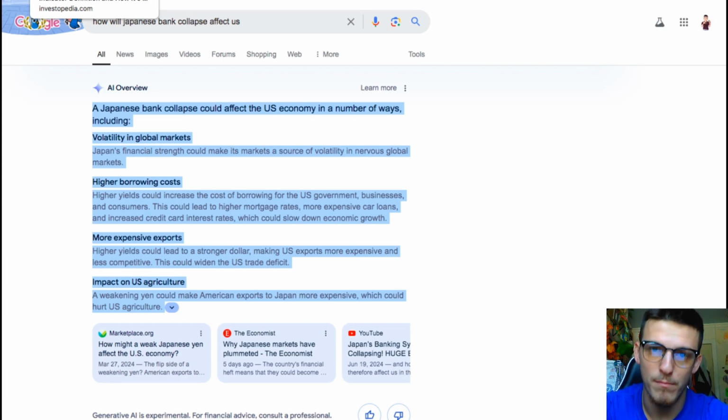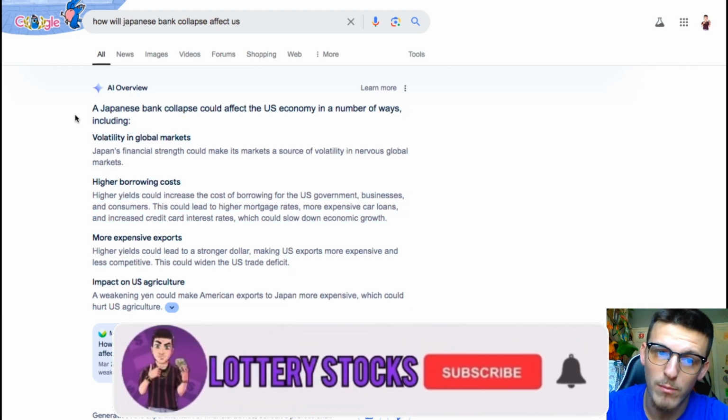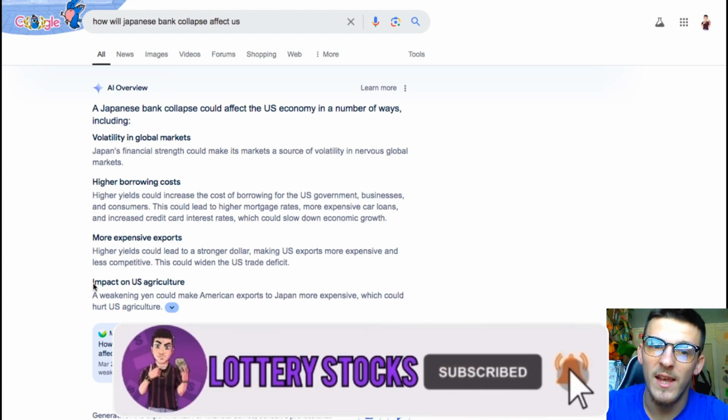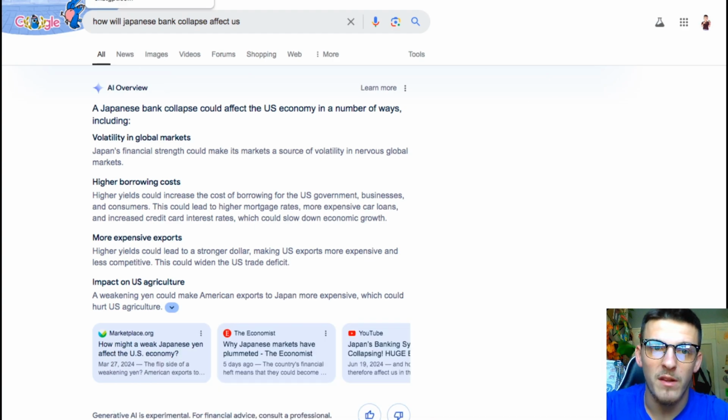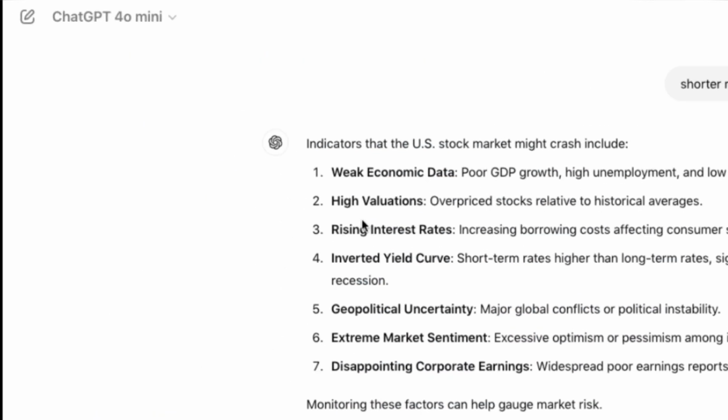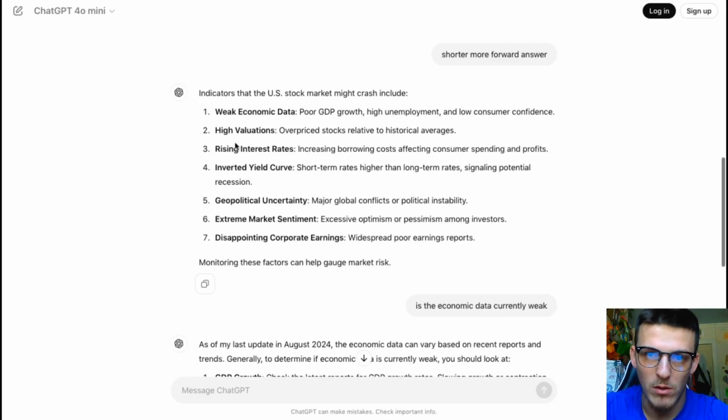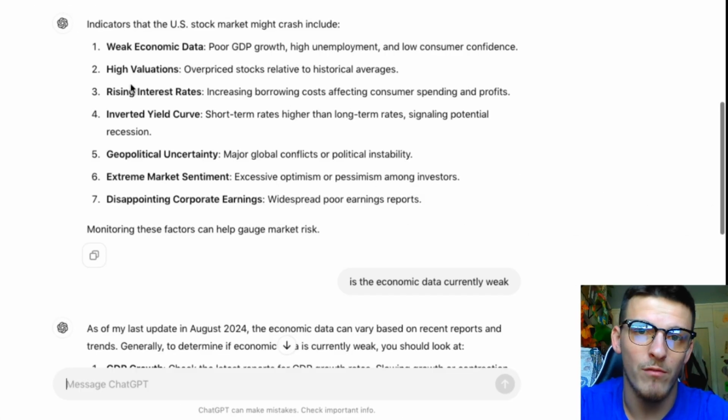It has never missed. Alongside Japanese banks potentially collapsing, that is going to affect our stock markets, bringing volatility in, higher borrowing costs, more expensive imports, and will impact U.S. agriculture. Now, alongside all this, I asked ChatGPT basically the outlook on the market, and you're going to want to stick around for what it had to say.